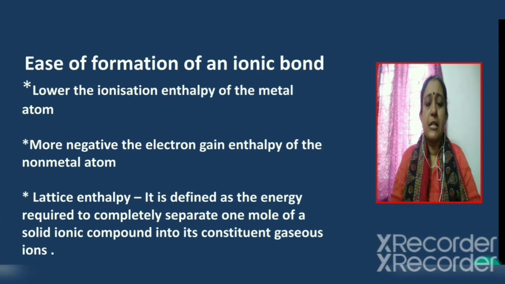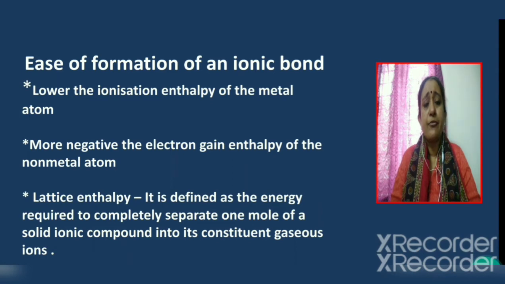For example, consider the formation of sodium chloride, which is an ionic compound. The sum of the ionization enthalpy of sodium metal and the electron gain enthalpy of chlorine atom is found to be 147 kilojoules per mole. The positive sign shows that this much amount of energy is required. But we know that sodium chloride is a stable ionic compound.